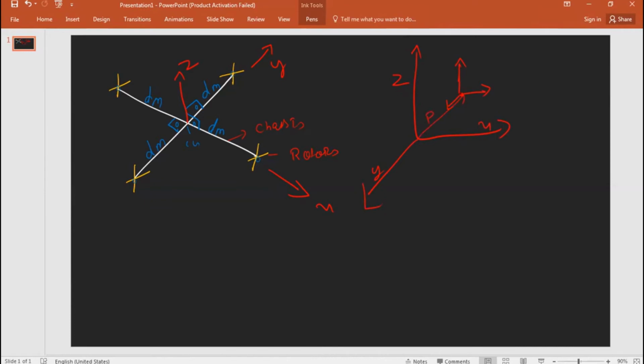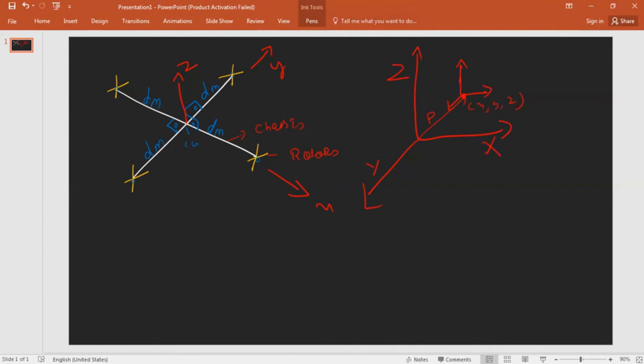This point P, and this location, let's say this is small x, y, and z. These are capital X, Y, and Z, and these are small x, y, and z.